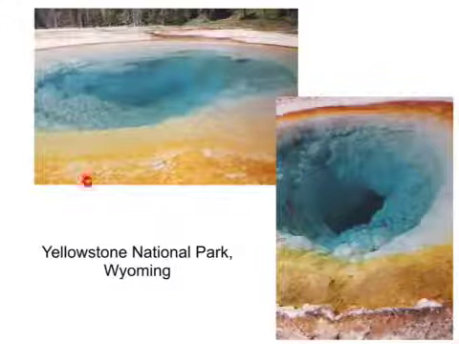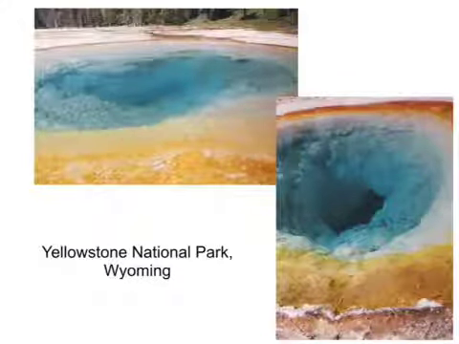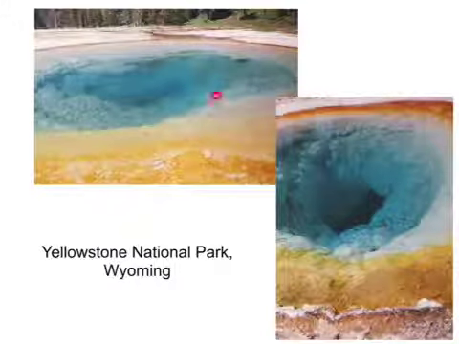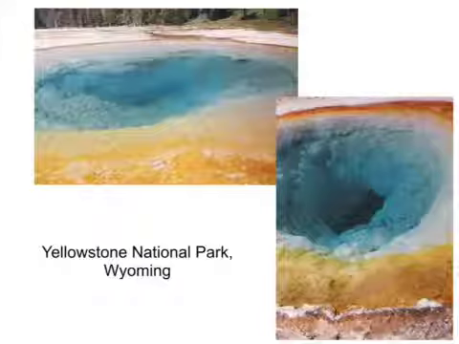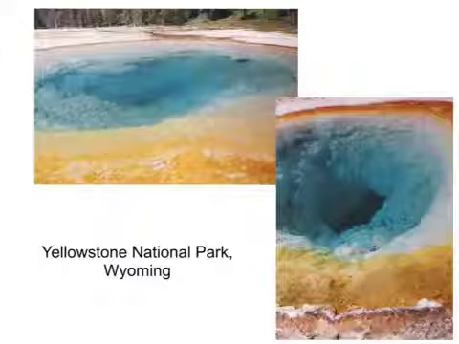So this bacteria tends to be brown, and it likes the cooler temperatures. As you move closer to the center, the color changes because the different types of bacteria change. The deep blue color has nothing to do with bacteria or precipitation. It is simply completely sterile because it is so hot.